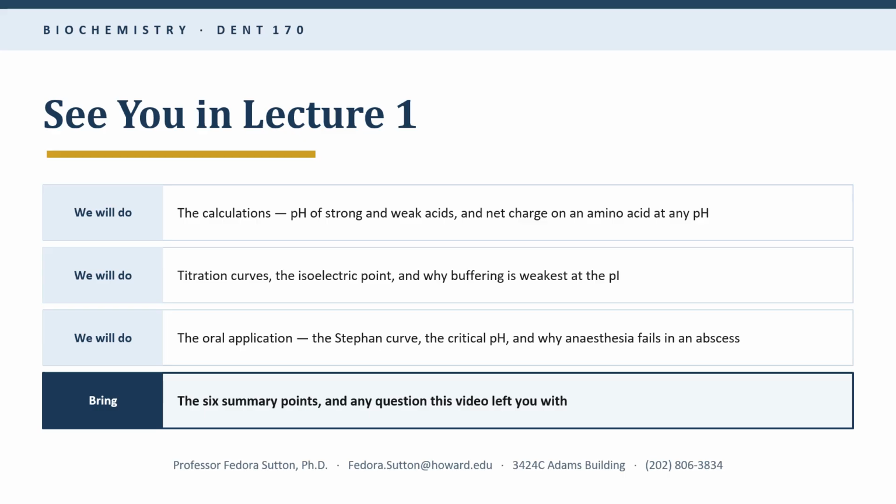And then in the mouth, we look at the Stephan curve, the critical pH for enamel, why statherin holds calcium and phosphate in solution, and a question you'll meet in clinic within your first year, why a local anesthetic sometimes fails in an abscessed tooth, and what to do about it. Bring the 6 summary points and bring your questions, particularly on part 5, because the amino acid material is the part that will pay you back the most across the rest of this course.